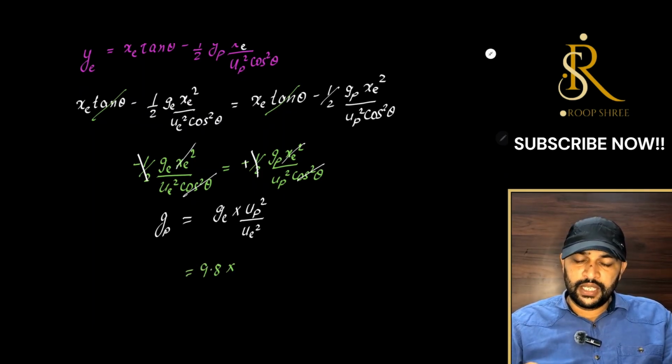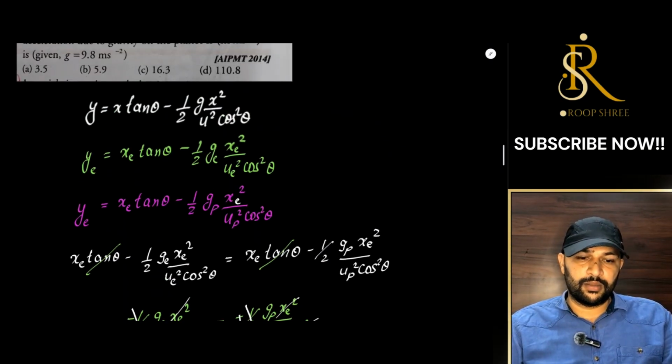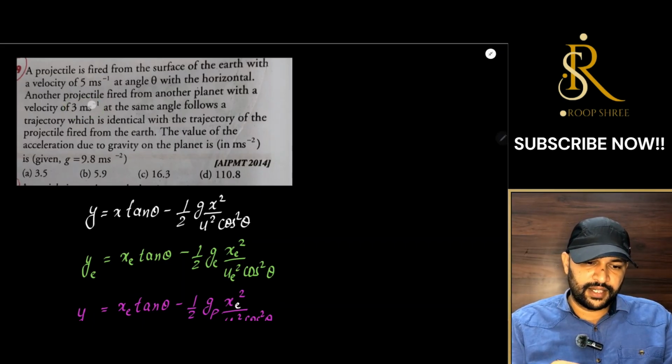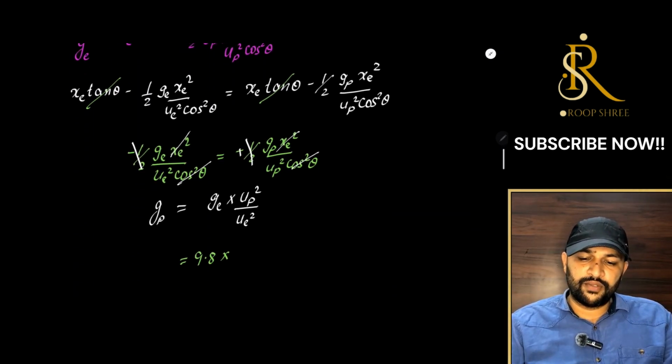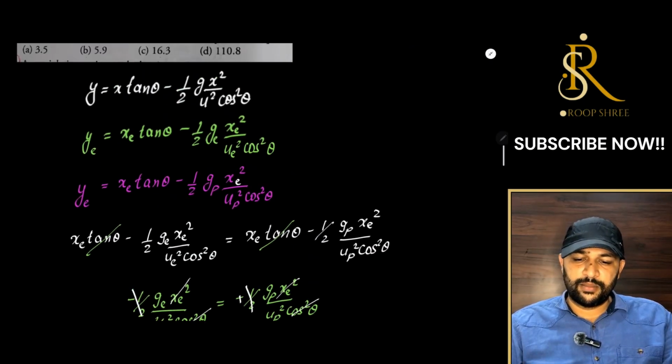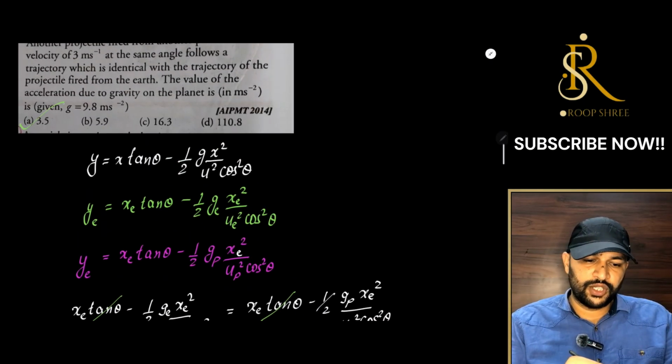Let me remind you once again, ge is the acceleration due to gravity on the planet earth, and we already know it's 9.8. And what is up? The initial velocity of the projectile with which you are throwing it on that particular planet. So up we can find it as 3 meter per second as per the question. You can see here it's 3 meter per second on the planet and 5 meter per second on the earth. So let's substitute the values here. It will be 3 3s are 9 upon 5 5s are 25. So when you simplify this value, you will get 3.5 meter per second square, and that is option A.